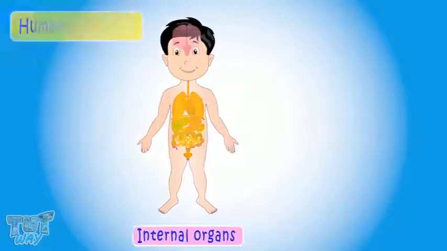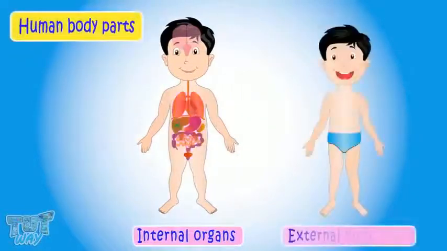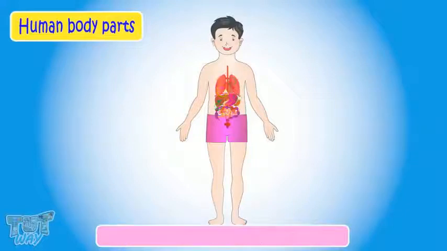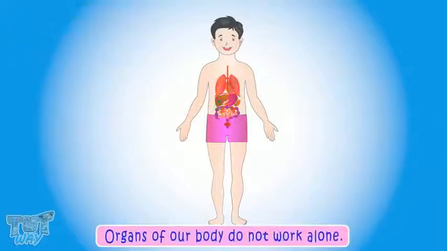Each internal as well as external body part has its own function. Our body works like a machine, where each organ performs a specific function. And organs of our body do not work alone.